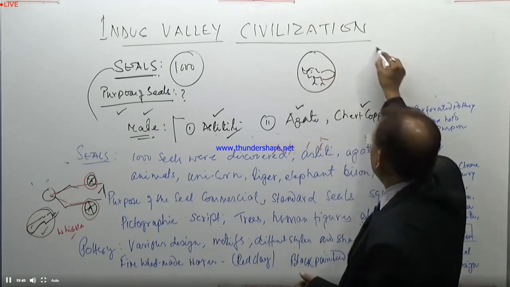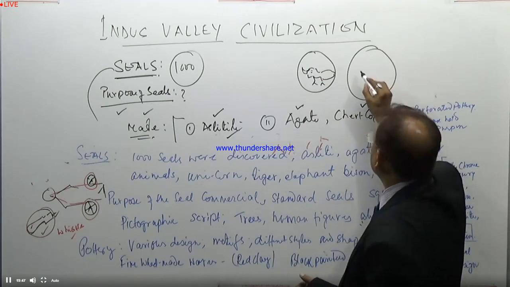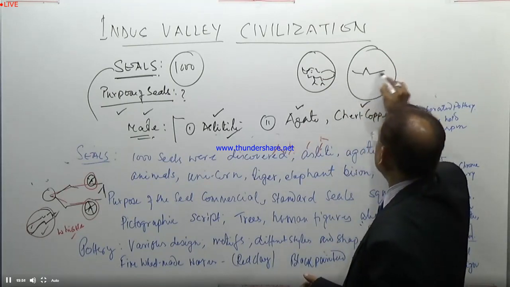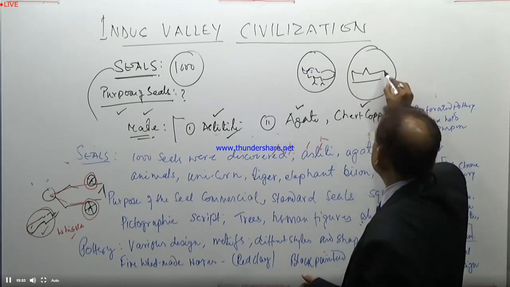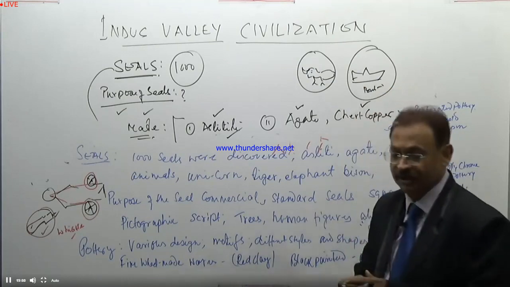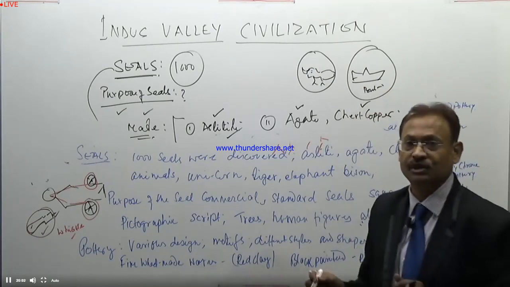Sometimes we also find on the seals the embossing of a boat. We also find that the image of a boat is shown on the seal.